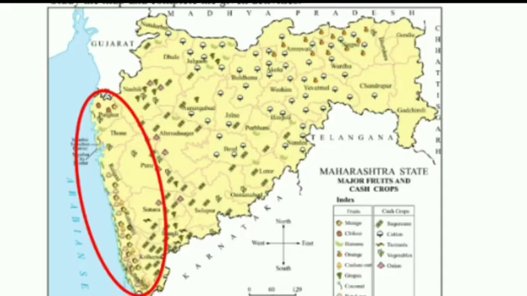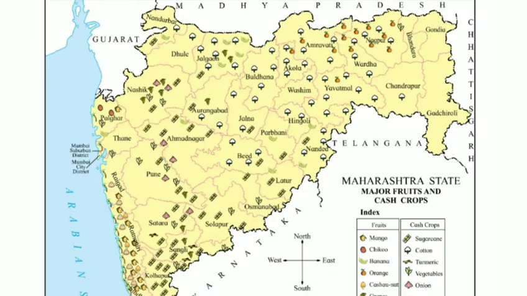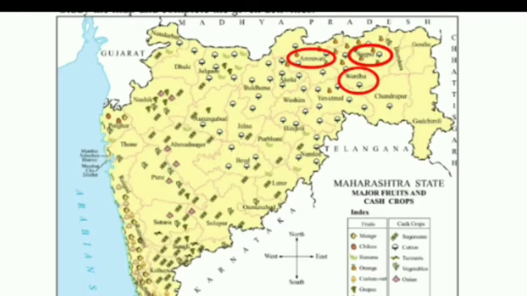So Thane, Raigad, Ratnagiri and Sindhudurg districts grow coconut, an important crop. Now coming to the fifth question, find the districts which grow the orange crop, color them using a different color. So students, Nagpur, Wardha and Amravati districts grow the orange crop.